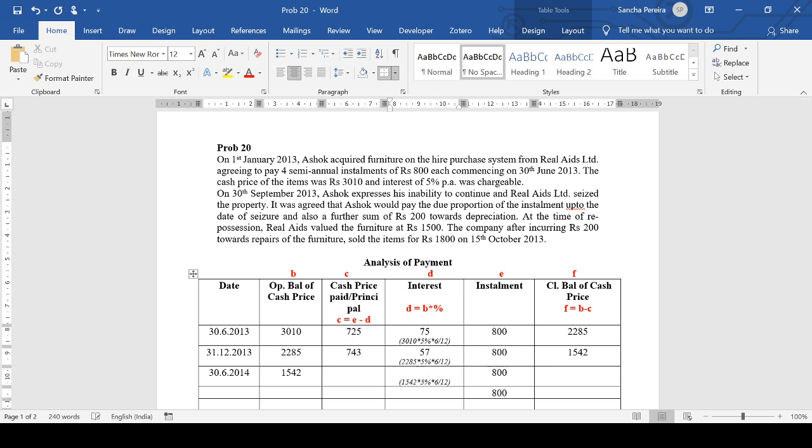That interest comes to 39, and 800 minus 39 is 761. So 1542 minus 761 is 781.